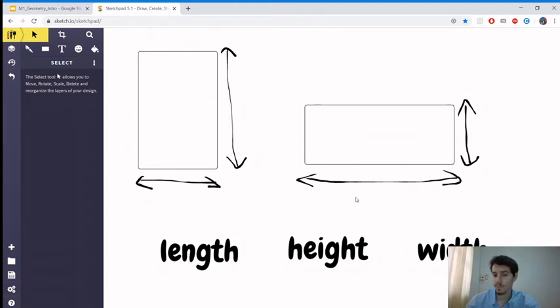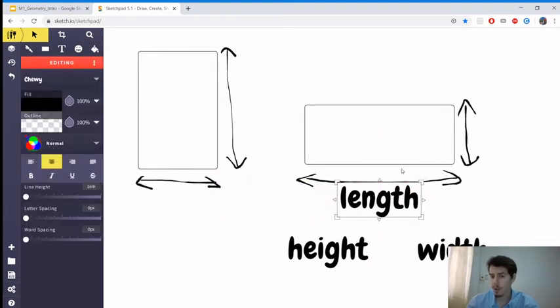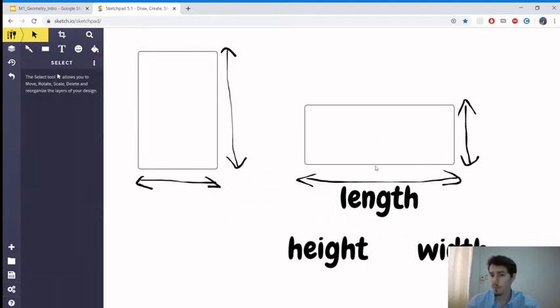So let's think. I told you the word length comes from the word long. It means something that is long has a big length. So which one of these rectangles looks like it's long to you? It's this one, right? When we look at this dimension, this one looks long. So we would use the length to describe these dimensions here. We would say this is the length of the rectangle.